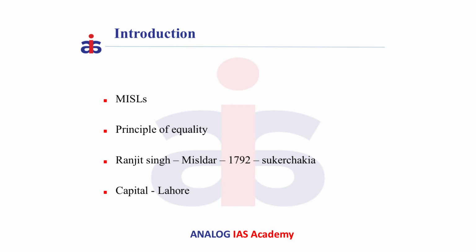Ranjit Singh became Misldar of Sukarchakia in 1792, which was located in Pakistan. He captured Lahore in 1799 and Amritsar in 1802. He conquered all the Misls and a powerful Sikh kingdom was created with Lahore as capital. Also, he took the title Maharaja.